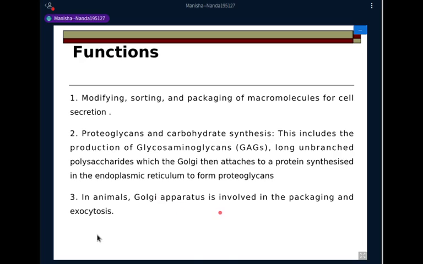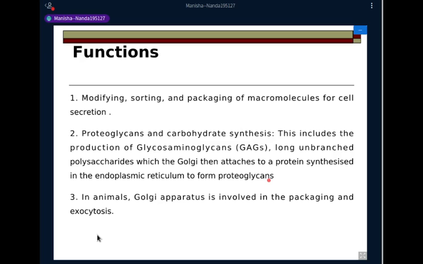Now, in the last, let's talk of the functions of the Golgi. First, modifying, sorting, and packaging of macromolecules for cell secretion. Just like the ER, the Golgi modifies, sorts, and packages proteins to be distributed to different parts of the cell. Then, proteoglycans and carbohydrate synthesis. These include the production of glycosaminoglycans, the heteropolysaccharides, long unbranched polysaccharides, which the Golgi then attaches to a protein synthesized in the ER to form proteoglycans.